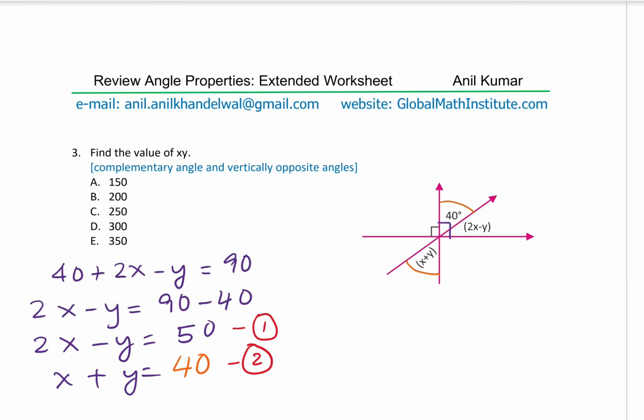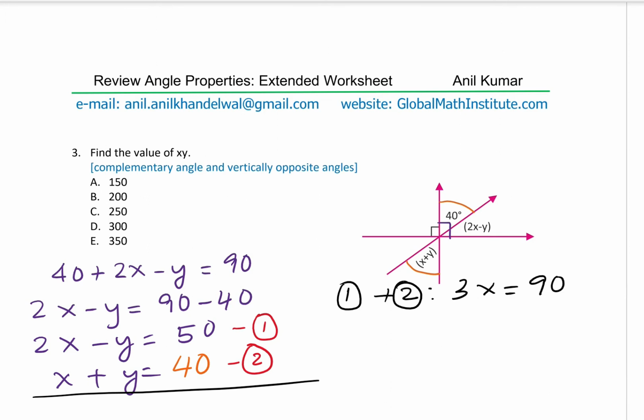So if I do equation 1 plus equation 2, then what do I get? When I add them up, the y and minus y terms cancel away. We get 3x is equal to 90. And dividing, we get x as equal to 90 divided by 3, which is equal to 30.